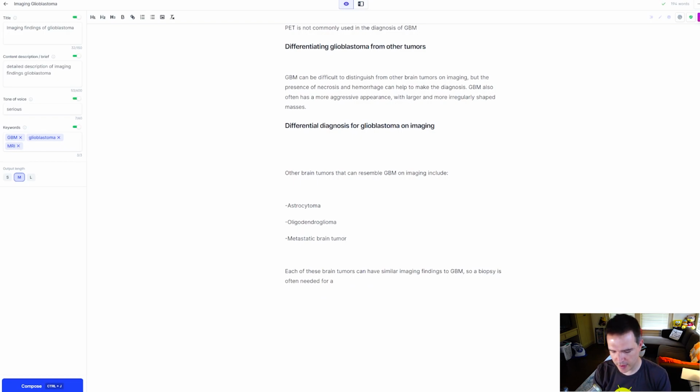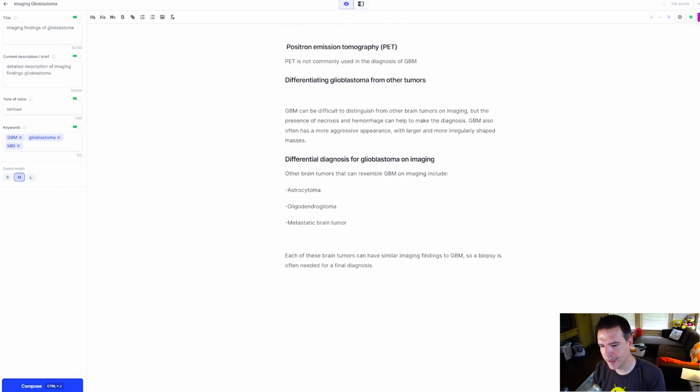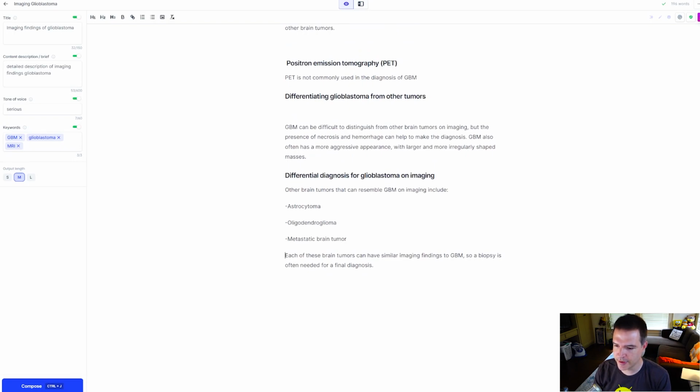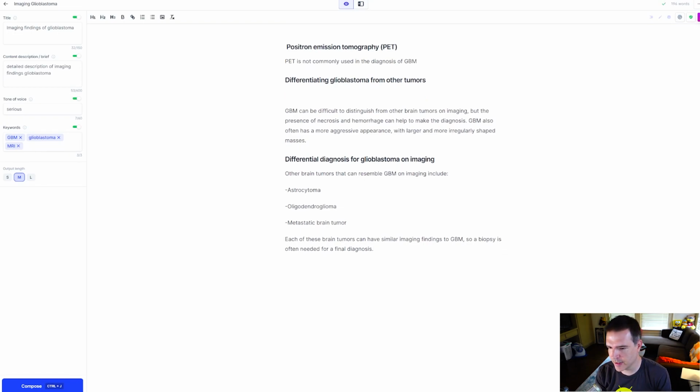So biopsy is often needed for a final diagnosis. Wow, that's crazy. That's actually crazy good. I'm actually halfway pleased with this. I thought I was going to come on here to make fun of it, but it's actually doing a halfway decent job. Maybe I should not cancel the free trial. I don't know. It's actually doing a little better than I expected.